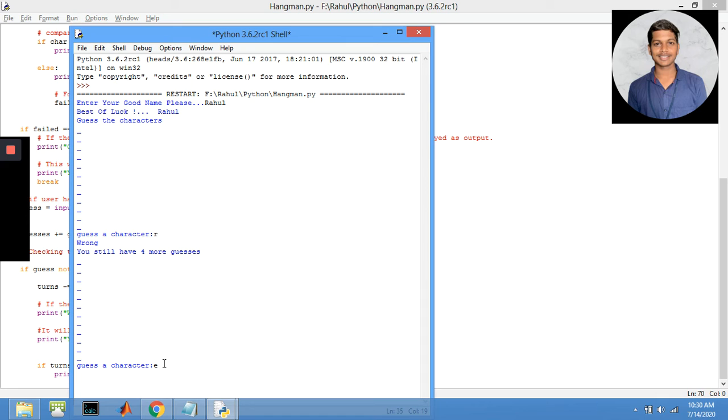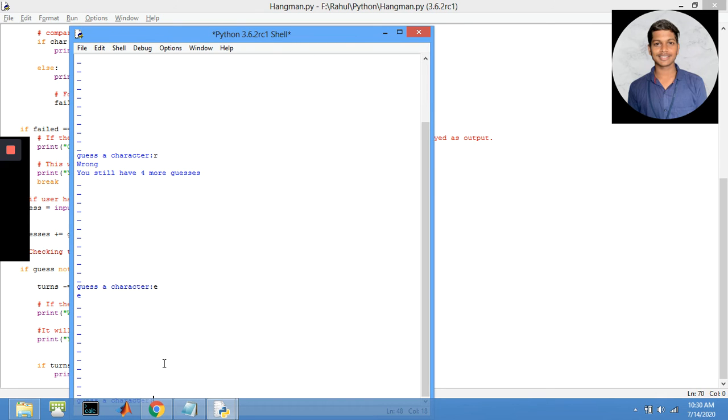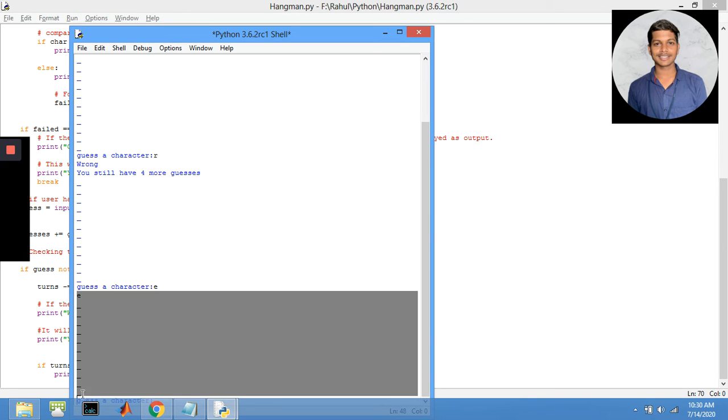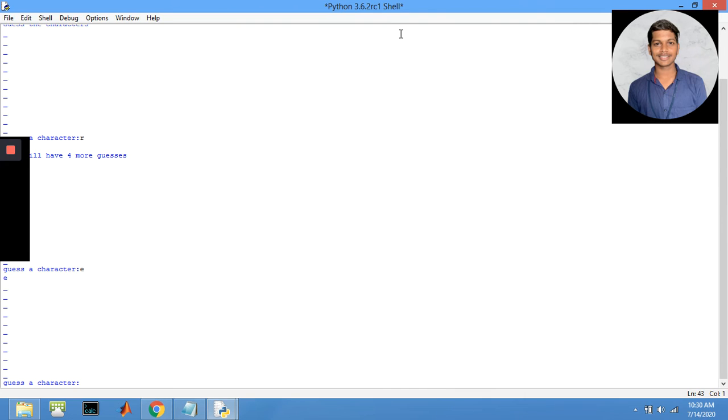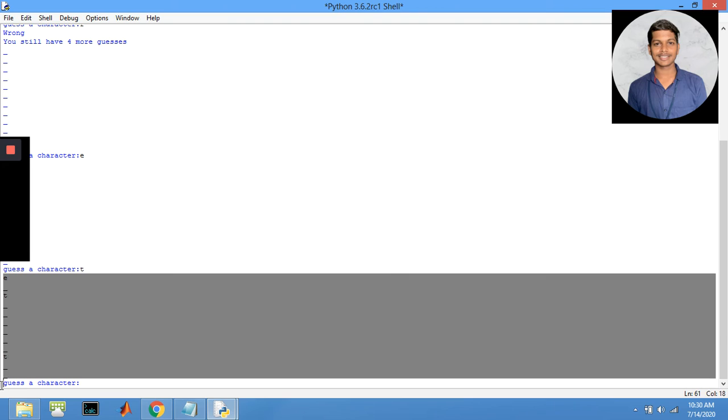Let us say the next character as E. See, the character E was there in the word. So it showed us the first character as E and the remaining characters as underscores. So let us enter the next character as T. Hope it works. Yes. The character T was there in the word 2 times. So our word has the characters E and T.